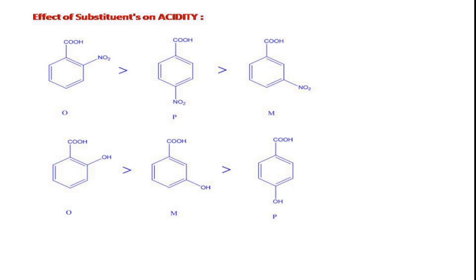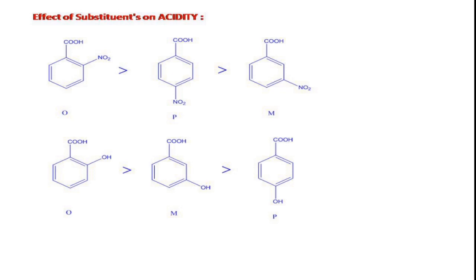steric hindrance. In general, irrespective of the nature of the substituent, ortho substituted benzoic acids are more acidic than isomeric meta and para substituted benzoic acids. This is due to the ortho effect, which can be explained by steric hindrance. Because of steric hindrance between the two substituents in the ortho substituted benzoic acids, they are more acidic than the isomeric meta and para substituted benzoic acids. So the ortho is more acidic compared to para and meta.